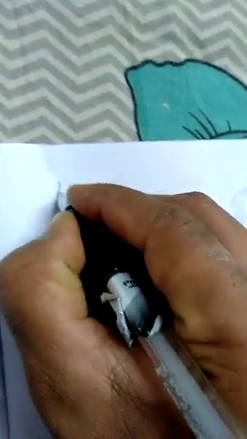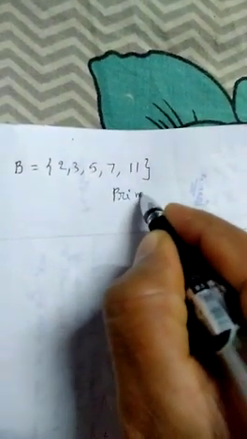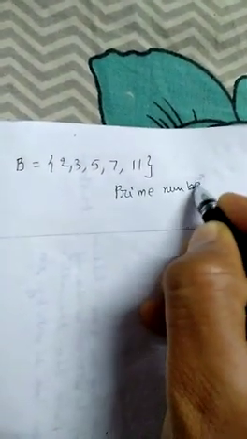For example, this is very interesting. Observe this concept. B equals 2, 3, 5, 7, 11. By seeing this, what can you say about all these, 2, 3, 5, 7, 11? Those are prime numbers.